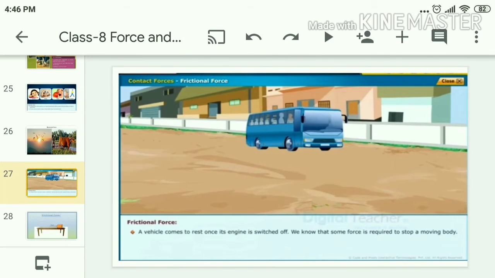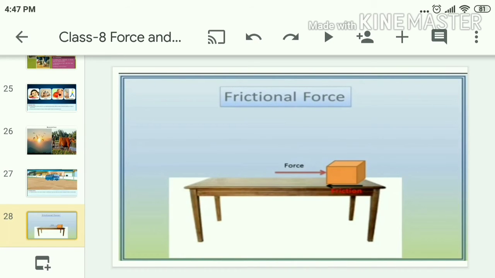Till now we discussed what a frictional force is. When a vehicle comes to rest once its engine is switched off, we know that some force is required to stop a moving body. In the case of this bus, we observe the frictional force acts in the form of brakes applied over it. In the same way, frictional force always acts on an object in the direction opposite to the force. So, till now we discussed the contact forces, for example muscular force and frictional force.